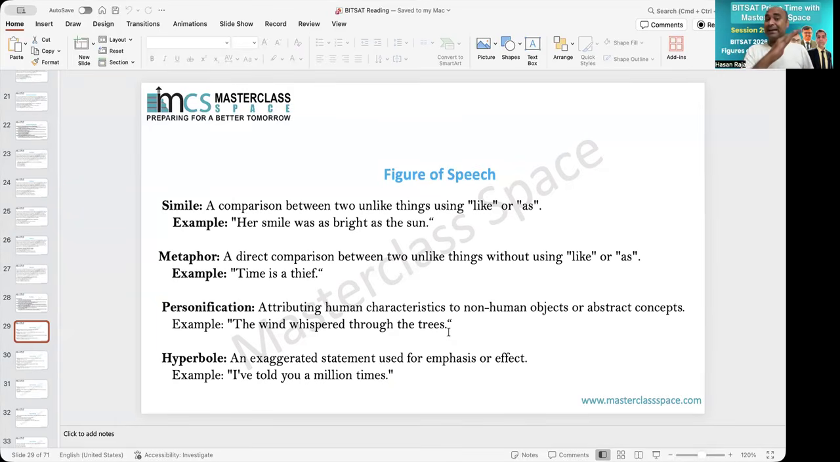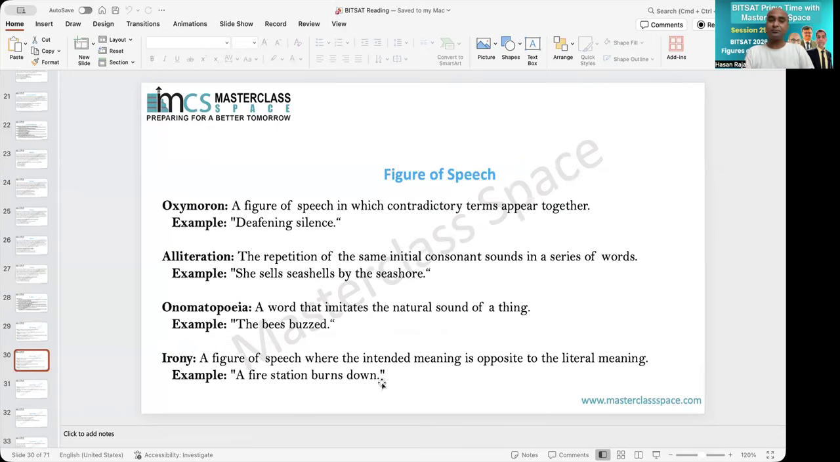The river sang. You know that a river cannot sing because it does not have a voice. But we connect it with the human character. That becomes personification. Hyperbole. It means when you tell something with exaggeration. So whenever there is exaggeration, it is called hyperbole. Example: I have told you a million times. You know that something cannot be told a million times. It is not possible to say. But here it is said a million times, which means exaggeration, and that becomes hyperbole.